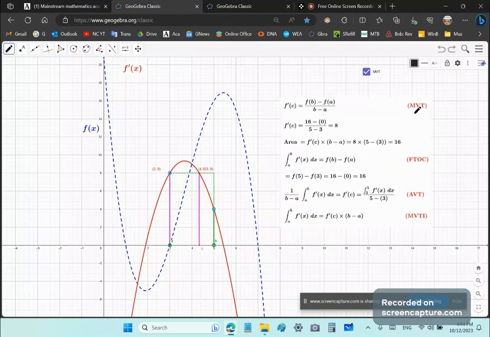And all these theorems that are stated here are actually just variations of the mean value theorem. For example, the fundamental theorem of calculus is derived in one step from the mean value theorem. How? By multiplying by b minus a. Okay, the average value theorem is just the mean value theorem, right? Which is f prime of c divided by b minus a. In other words, the level magnitude divided by the interval.